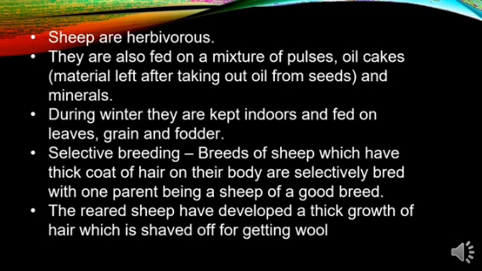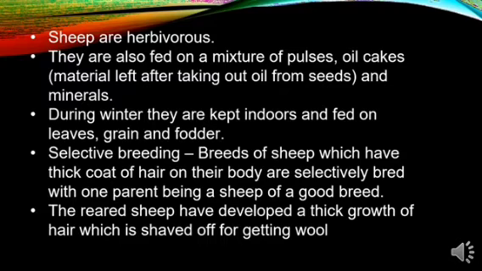So you give it enough food so that there is a thick growth of hair on its body. Then the next step we follow is selective breeding. What do we mean by selective breeding? We select sheep which have a thick coat of hair on their body, and they are bred in such a way that they produce offspring which also have a thick growth of hair on their body. So did you understand the meaning of selective breeding?